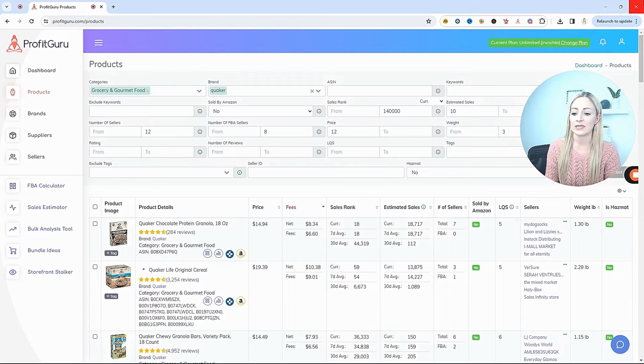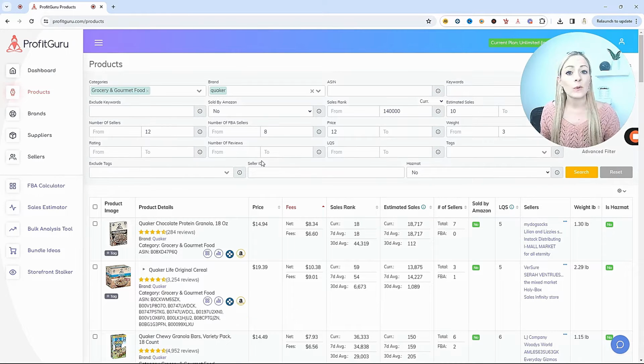Our software is going to tell you exactly which listings you should be jumping on in those brands and in those categories. Now, once you do find those products, you obviously want to make sure that they're profitable. So from there, you're going to then jump into the sales estimator and the profit calculator. So how you're going to do this is right here at these circles. This first one here is going to open the calculator for you. And the next one that you see is going to display the historical data.